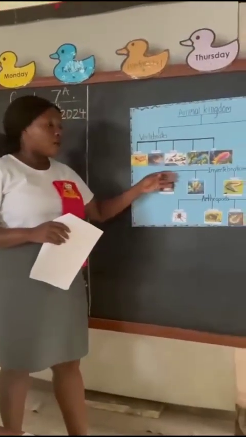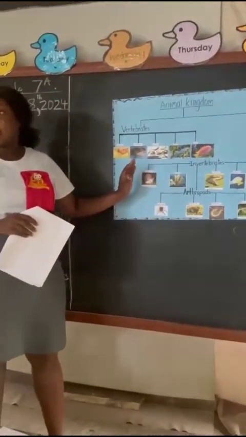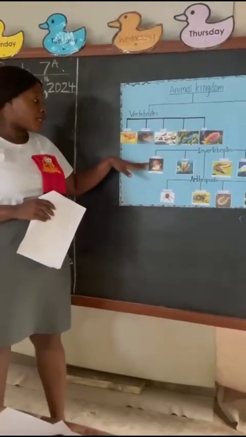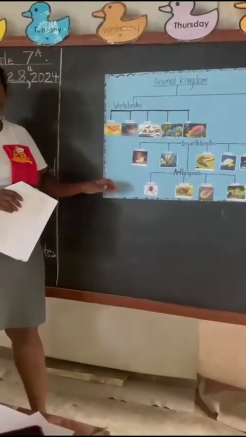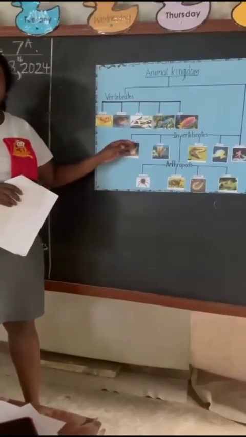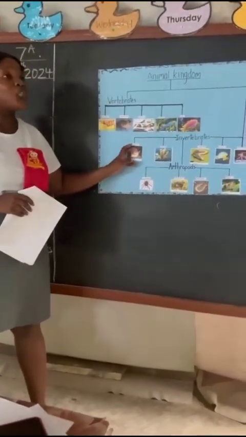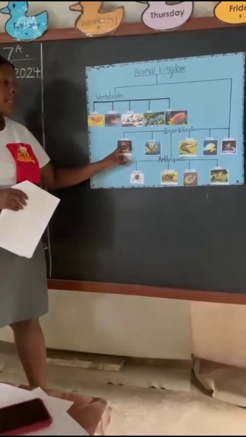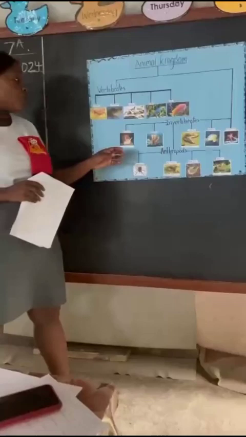So we have the mollusks, right? Have you ever seen a snail before? The example of a mollusk is a snail, right? And snails do not have backbones. This is only the shell to cover or to protect them, but they do not have backbones. Then we have